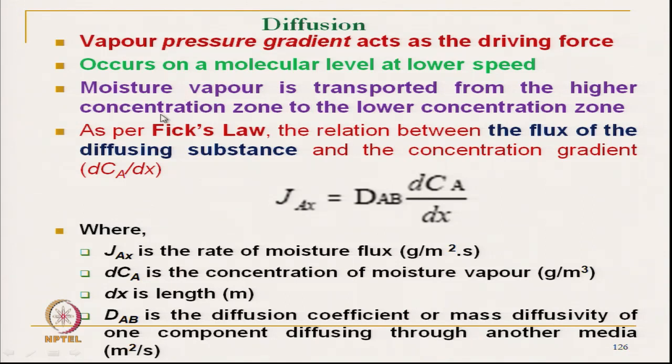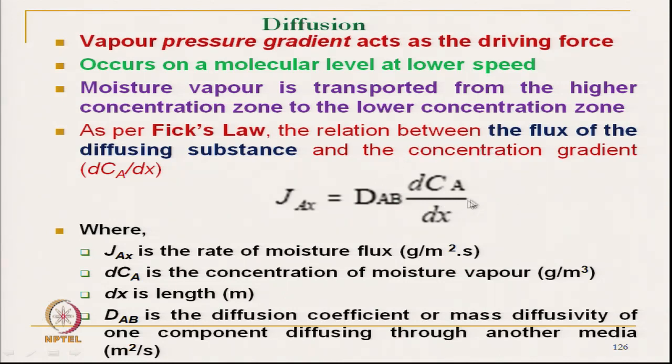As per Fick's law, the relationship is for the moisture flux. The moisture flux is equal to D_AB, which is the diffusion coefficient, times the concentration gradient of moisture vapor, divided by the distance, that is the length.